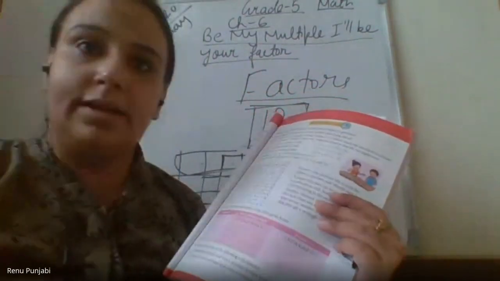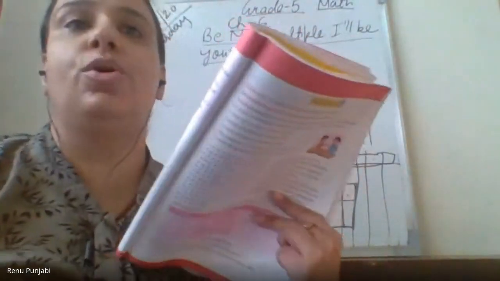Then they have arranged in this way. They have taken 2 multiplied by 6, also 12. Then 3 into 4, also 12. Then 4 into 3, also 12. So make boxes, so that when you multiply these rows and columns, you will get 12.